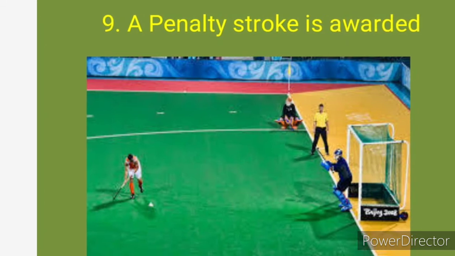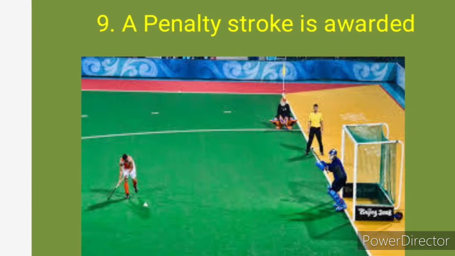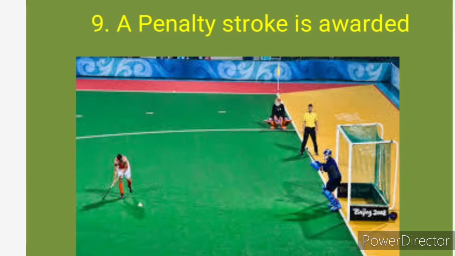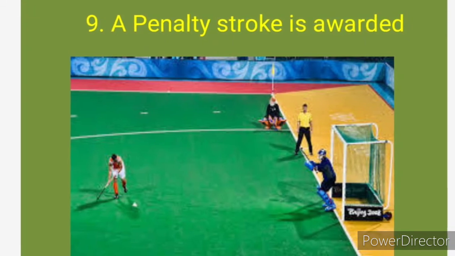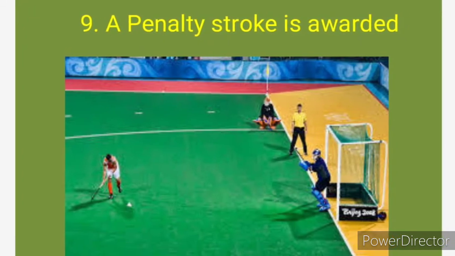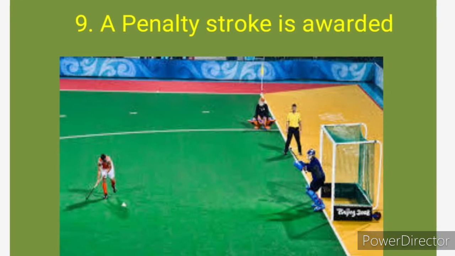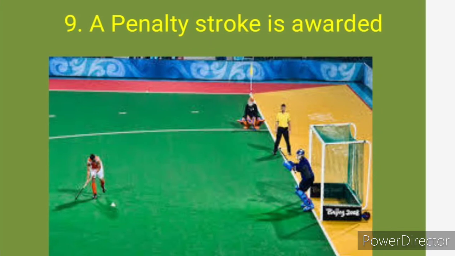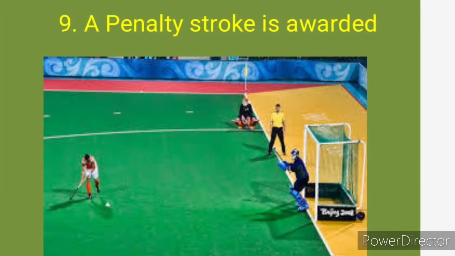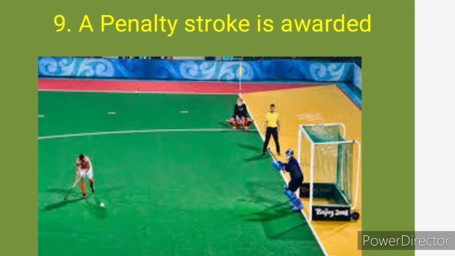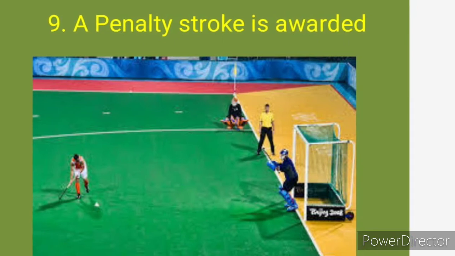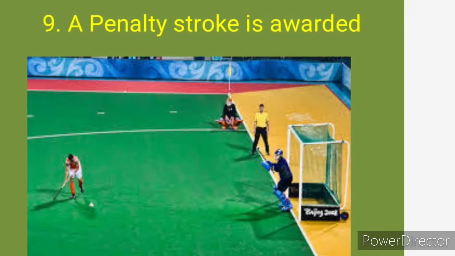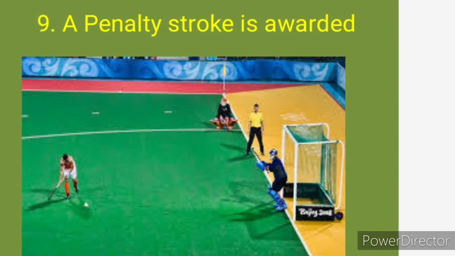A penalty stroke is awarded for an offense by a defender inside the circle which prevents a probable goal. Next, an intentional offense in the circle by a defender against an opponent who has the ball. A defender persistently crossing over the back line during penalty corner.